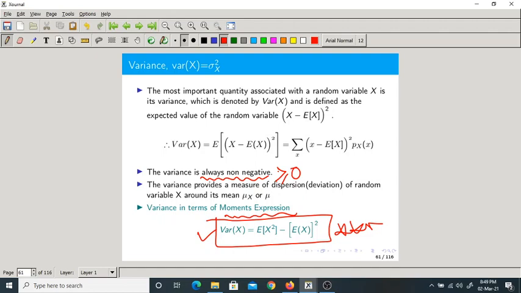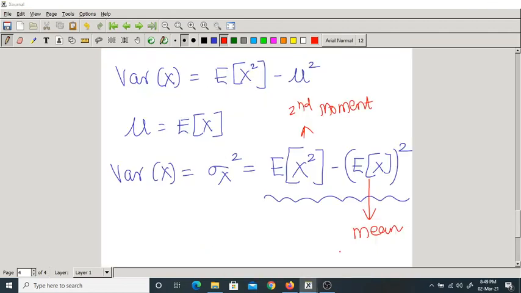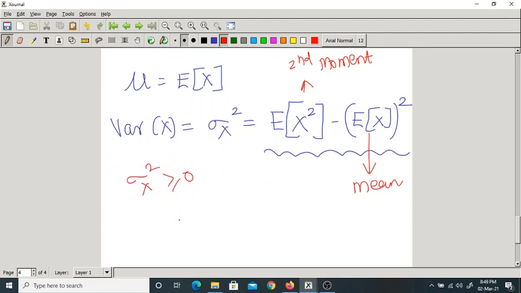So if it is so, what would happen? Combine these two. This is the variance formula. Sigma x square is always non-negative, which means always greater than or equal to 0. Which means expectation of x square minus expectation of x whole square should always be greater than or equal to 0, because this is nothing but variance.